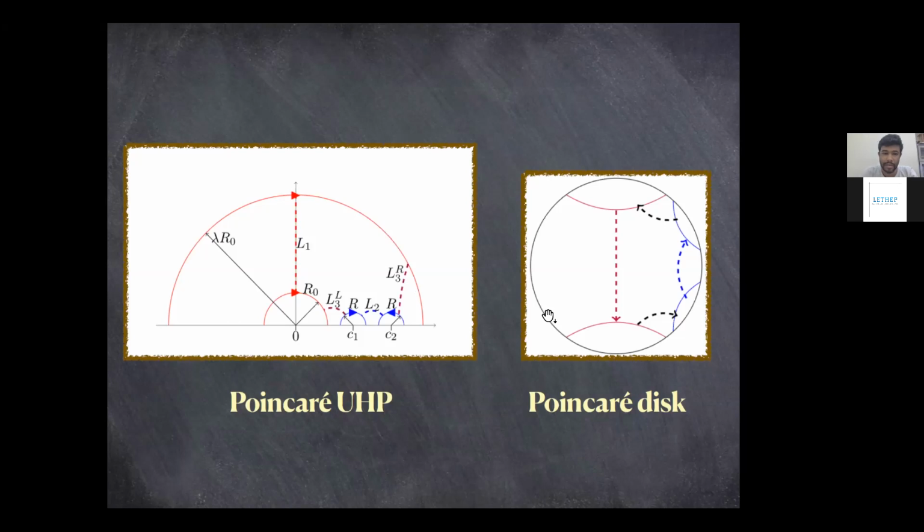It's L3L and L3R. So L3L is this one, and L3R is this one. And this is sort of a decompactified version of this. You realize the upper one as the bigger semicircle if you decompactify this whole circle into a straight line.